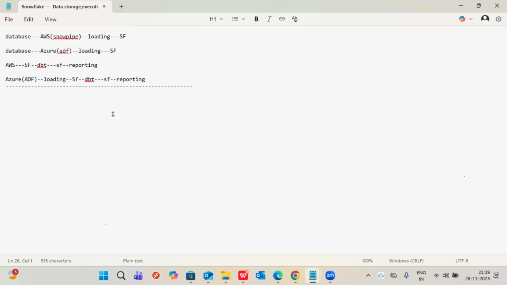Is the $400 amount enough to practice? 30 days is enough; you won't complete that $400 within 30 days. Expiry will happen because of the 30-day free trial time limit, but then a new account will be created. The dollars won't be used up that fast. I'm giving training, and every day I execute more than the students. I only use the account. One account for 2 batches I'm using, and still my credits are there.